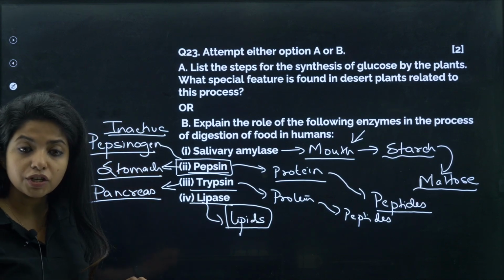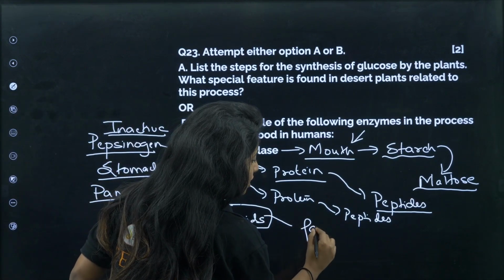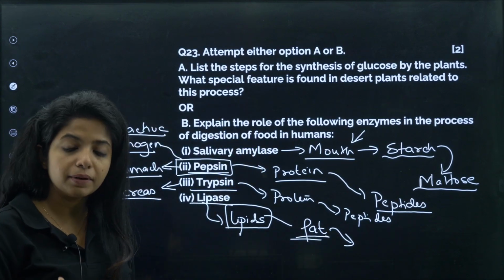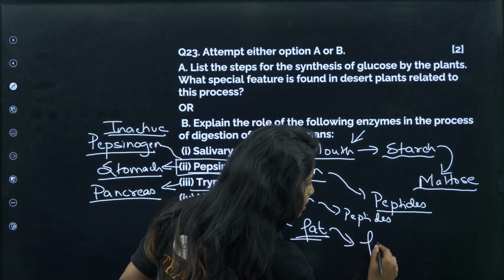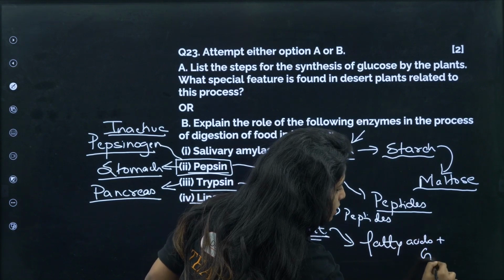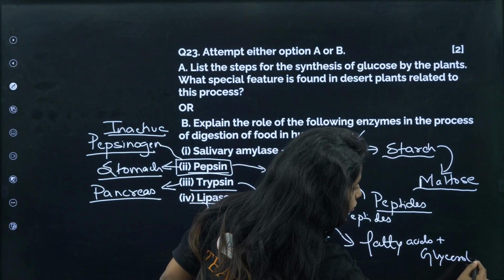It is for lipids. It is going to break down. Fat is a type of lipid, right? It is going to break down fat into simpler substances like fatty acids and glycerol. So fat is made up of fatty acids and glycerol, my dear children.